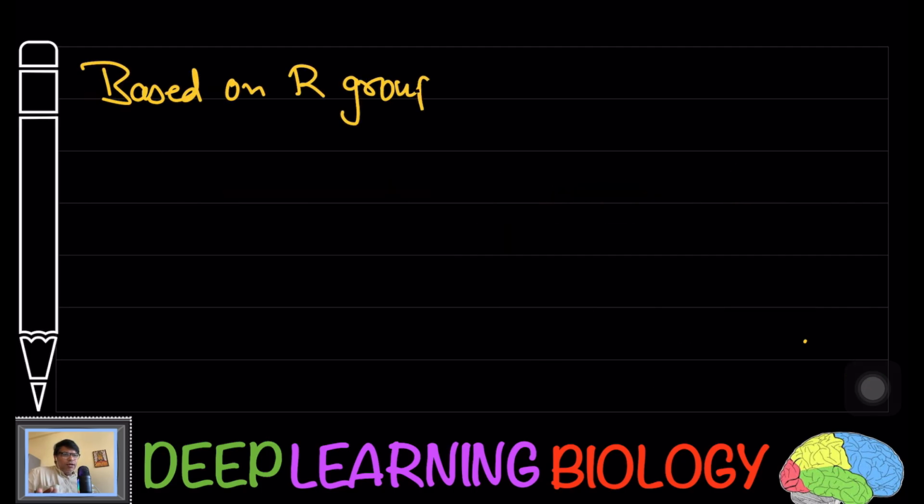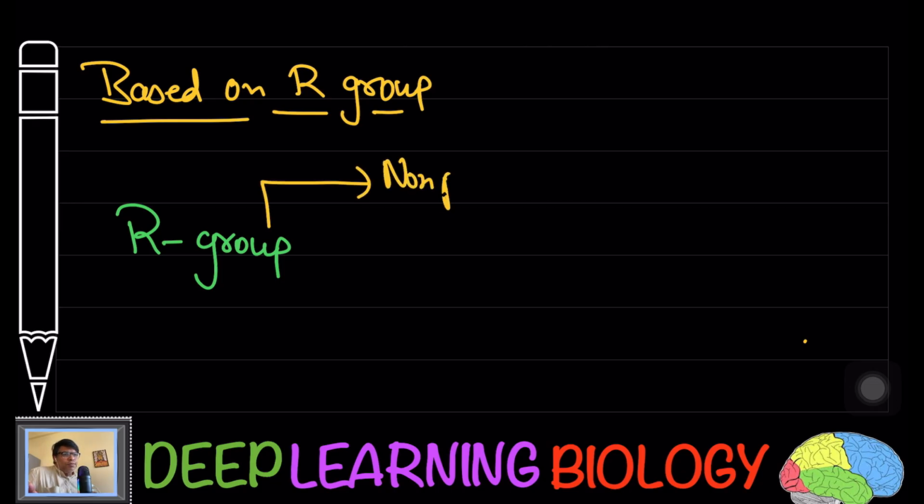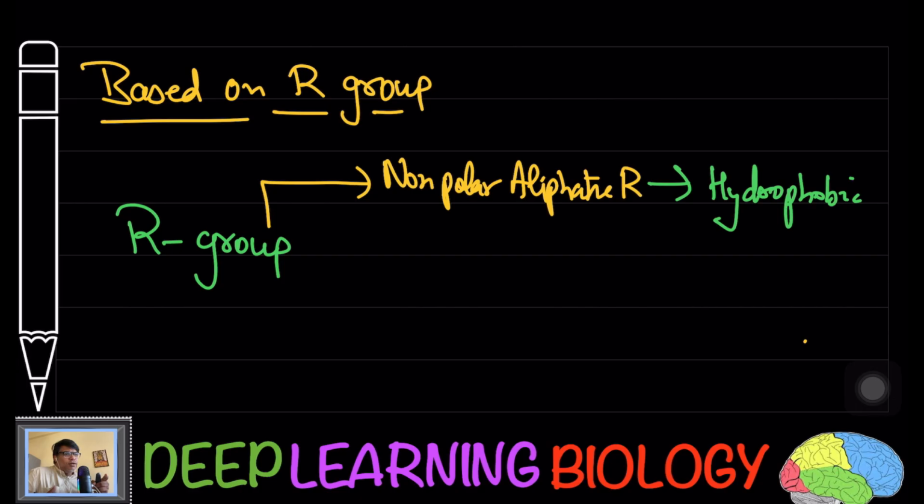Now let us see here. We are going to discuss the classification of amino acids based on R group. If you remember, in amino acids we are going to have different R groups. Based on R group, you are going to have different groups of amino acids. One is non-polar aliphatic.